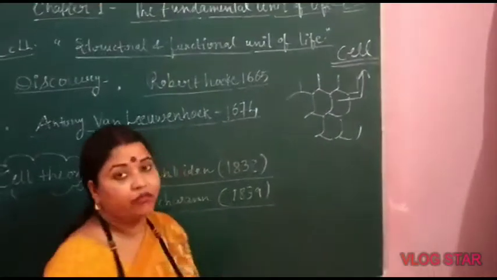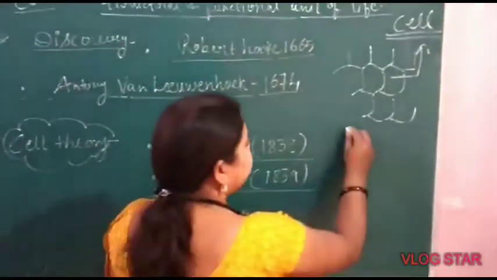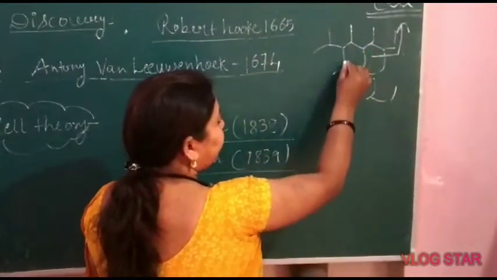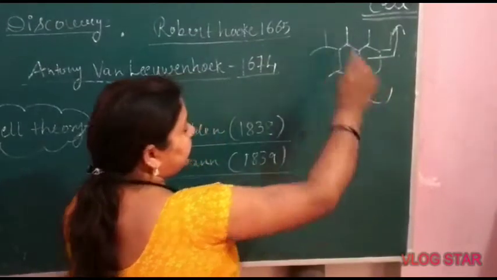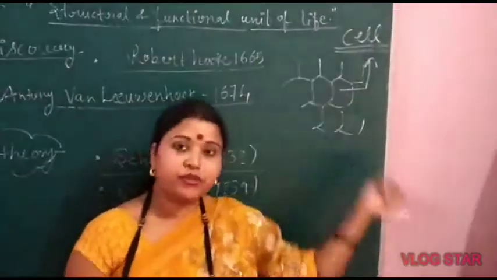Actually, in Latin, the meaning of cell is just a small compartment, a compartment which is closed from every side. It is also called a cellula. So the term cell comes from there.